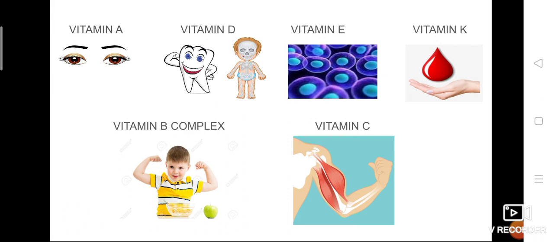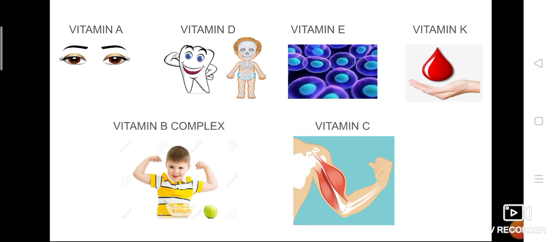So that blood clotting mechanism is done with the help of vitamin K. So it prevents excess bleeding and helps in blood clotting. Okay, and if you talk about vitamin B complex, I told you it's a combination of different B group vitamins. All of them have more or less similar function. The main function is they maintain our body.